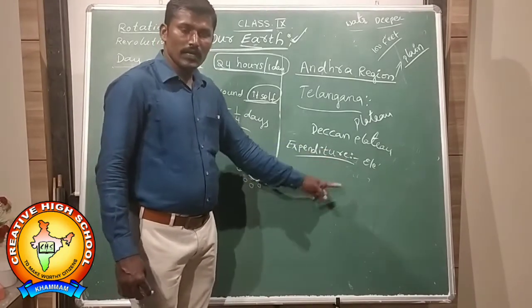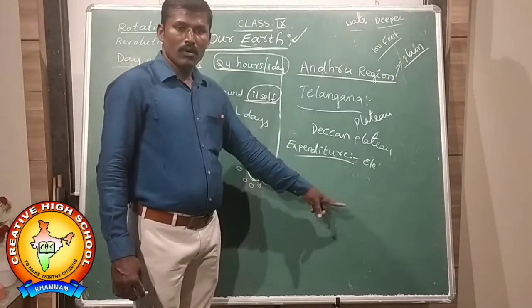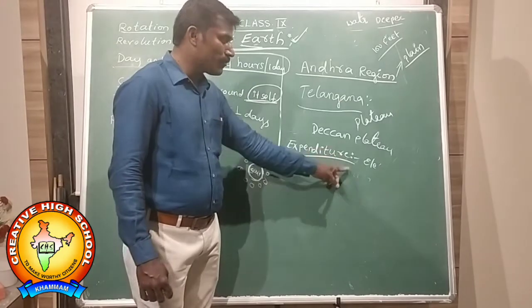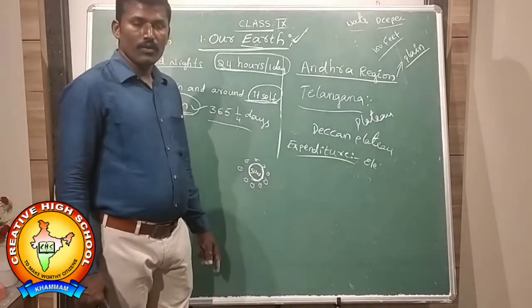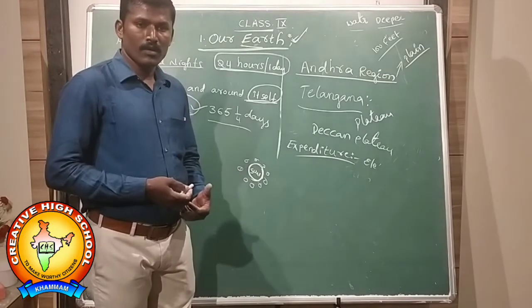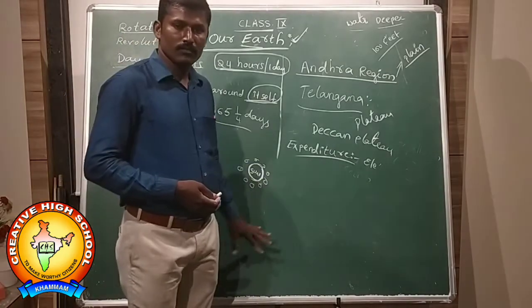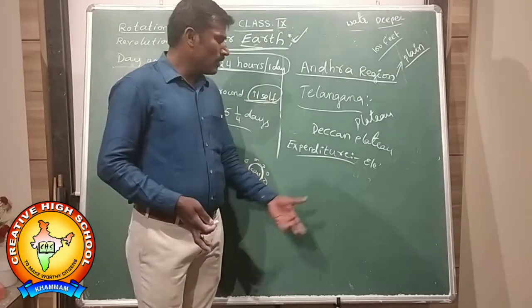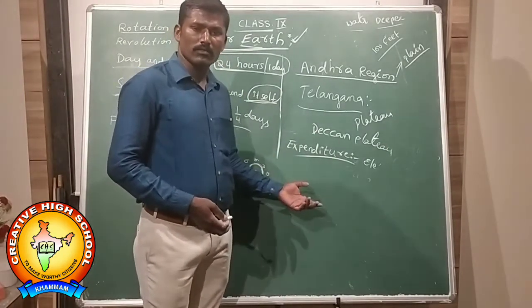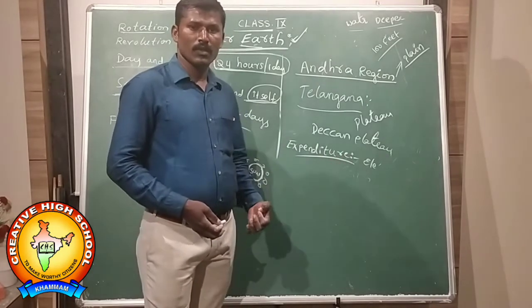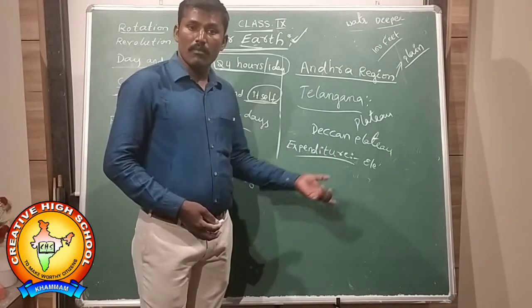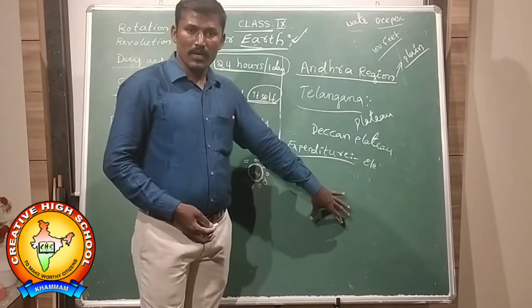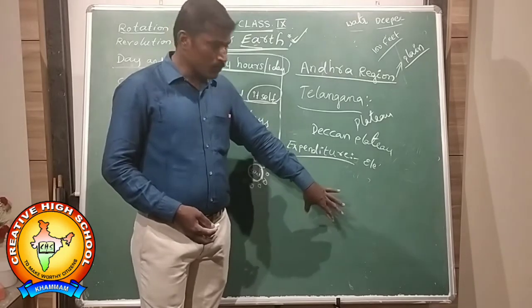If they wanted to dig deeper and deeper tube wells, by spending huge money, the banks will not give loans to these farmers. From what source will they get money? They have to approach the money lenders or the middlemen. Maybe they will get a loan from the middlemen or the money lenders in the village. While they are going to repay that money, they were unable to repay their loans. Why? Because they will be pushed into debts.